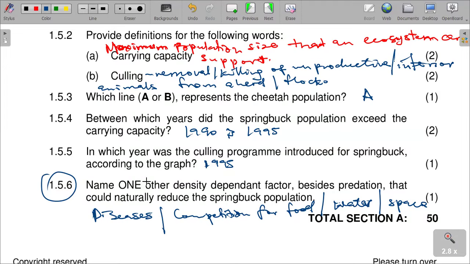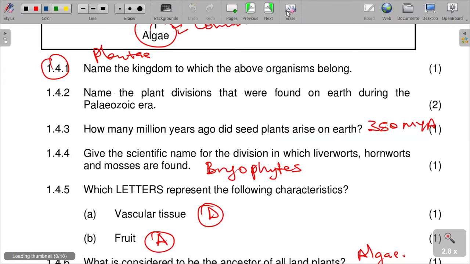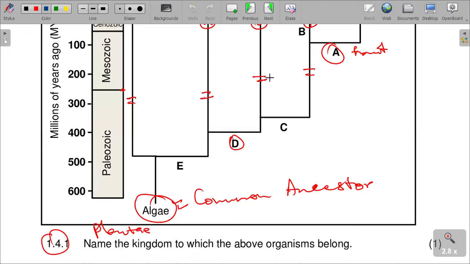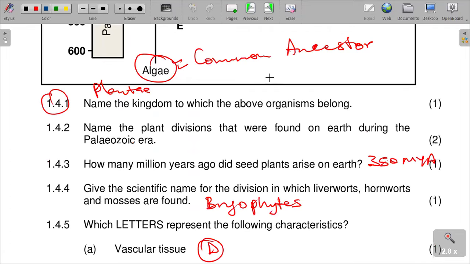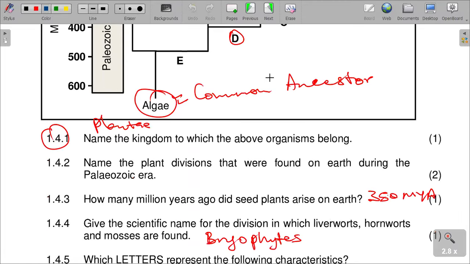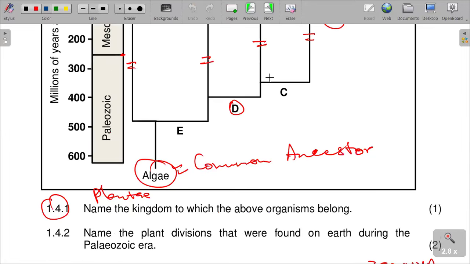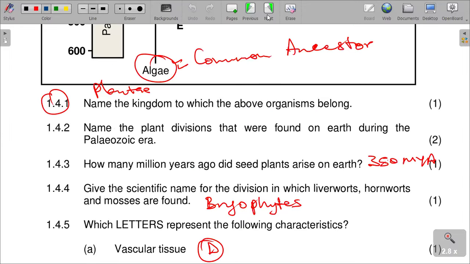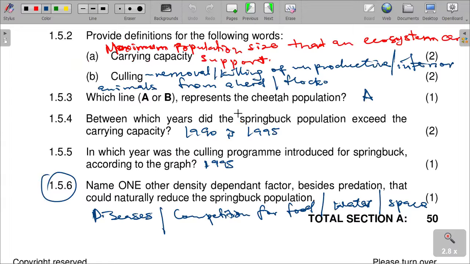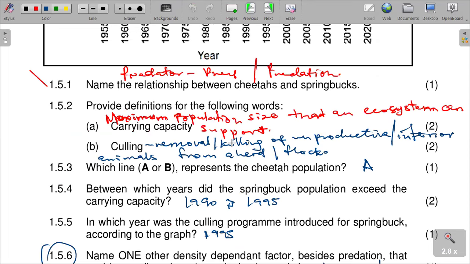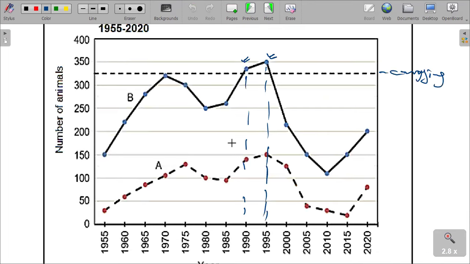So I'm hoping that we have answered all the questions correctly, and we finished them so that nothing is left. We answered them all. So this is actually section A, and I hope that you can get all the marks there and never lose any marks on this section.